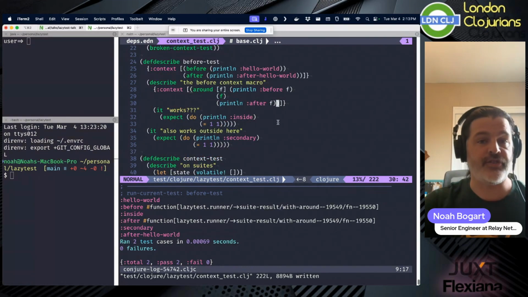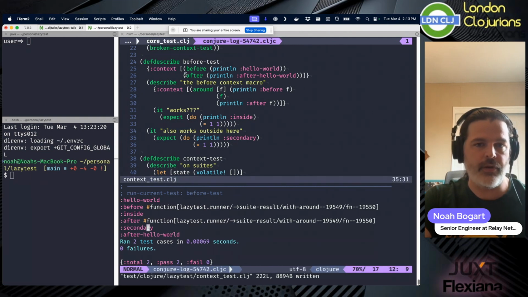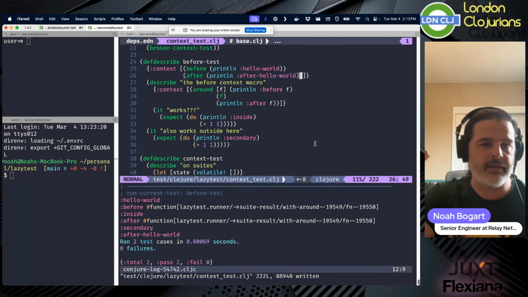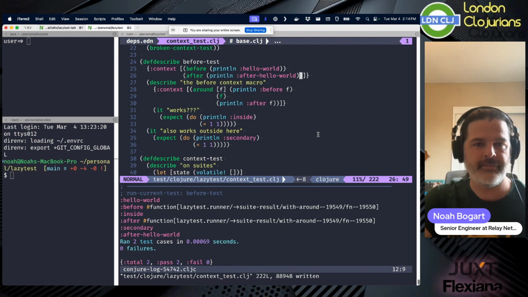As fixtures work in clojure.test, the around blocks are basically fixtures. And then afterwards, I'm printing this, but also then I'm also printing this one. So here, and then to here, and then to here. And then outside of that, I've also got the secondary. And the secondary happens before this after block down there at the end. Marvelous. Isn't that so cool? This just works exactly the way that we would want it to work.